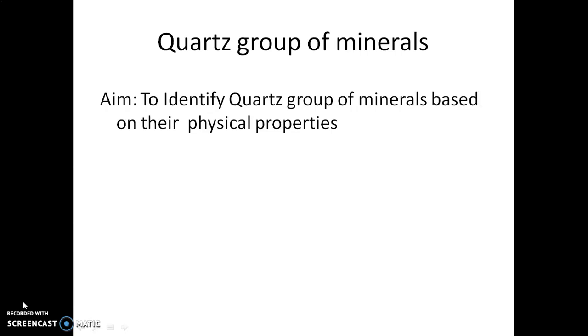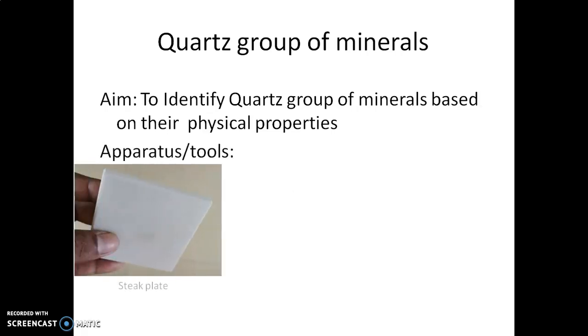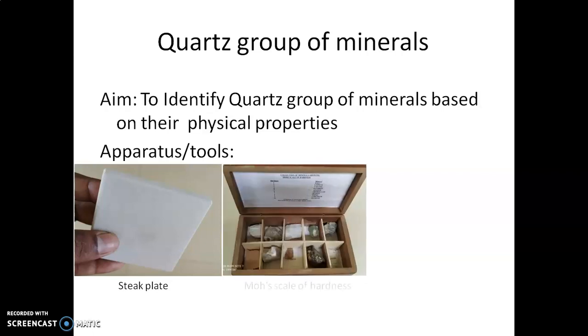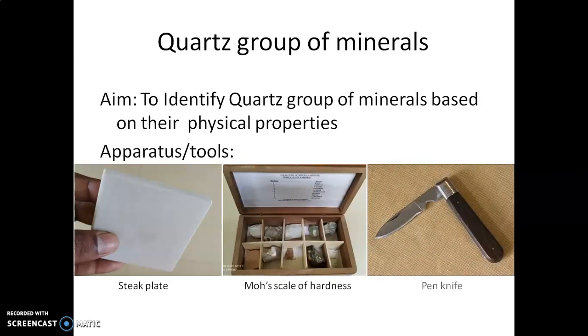In this lab, we'll discuss the identification of quartz group of minerals. Aim of the experiment: to identify quartz group of minerals based on their physical properties. Apparatus or tools required are streak plate, Mohs scale of hardness, and a penknife.